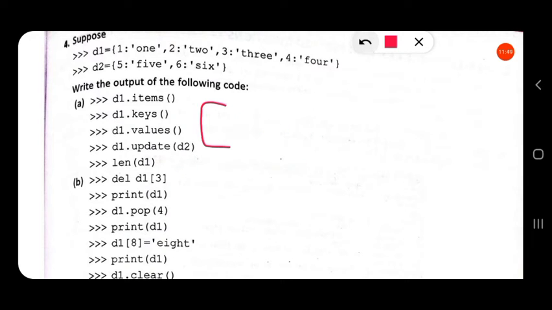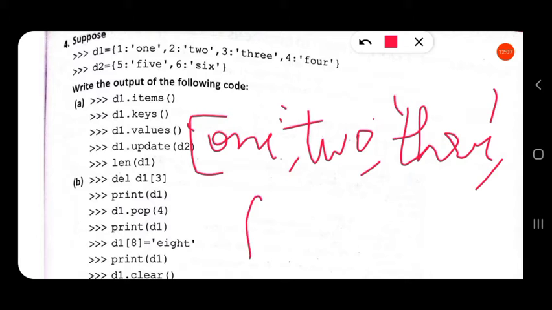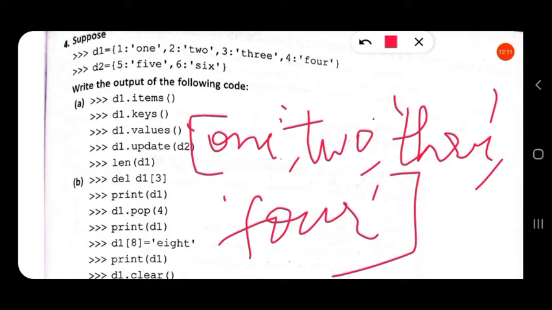Likewise, the next statement D1.values() will return the values in the dictionary. So first one is 1, 2, 3, 4 as a list.